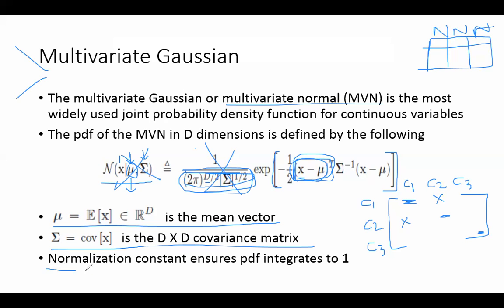ठीक है. So normalization constant क्यों डालते हैं? Like this complicated term, so that we ensure that the PDF integrates to 1, because the area under the curve should sum up to 1. क्या ख्याल है? If I integrate this function from minus infinity to plus infinity, what should be the answer? 1, because the sum of all probabilities equals 1, and this is the probability density function. So if I integrate all the probabilities, they should sum up to 1. Why do I do integration? Why can't I add the probabilities?